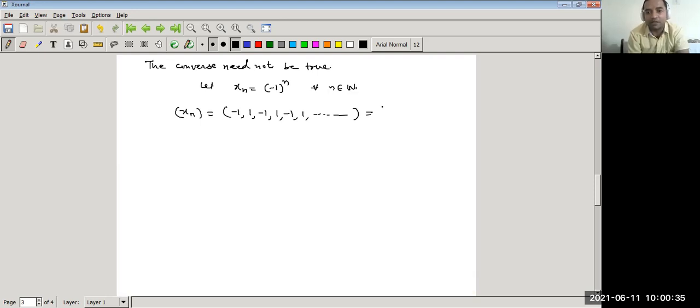So what is the range of this sequence? Yes, what is the range for this? We have already discussed this. So the range of the sequence is 1 and minus 1, or we can say plus minus 1, and it is finite, so it is bounded. So this range is bounded. If the range is finite, then it is bounded.